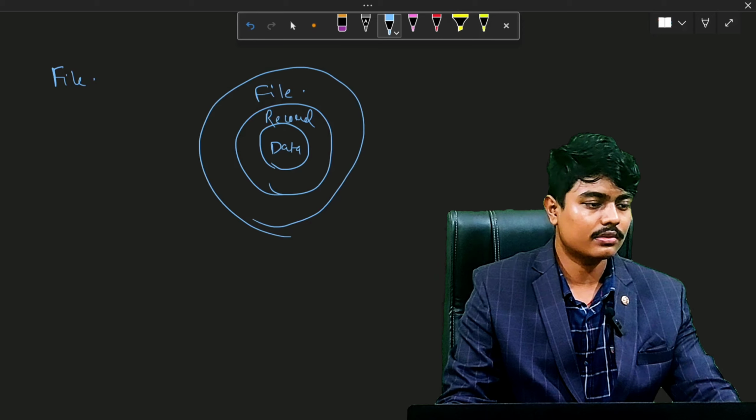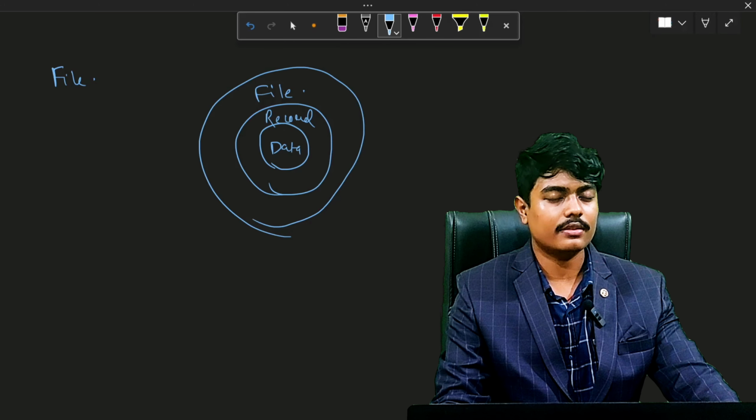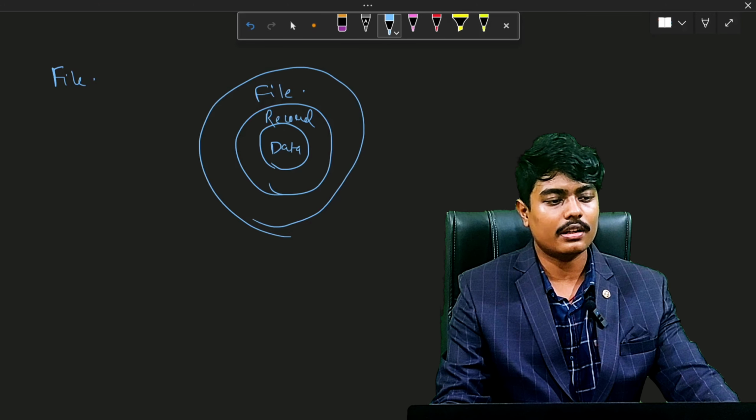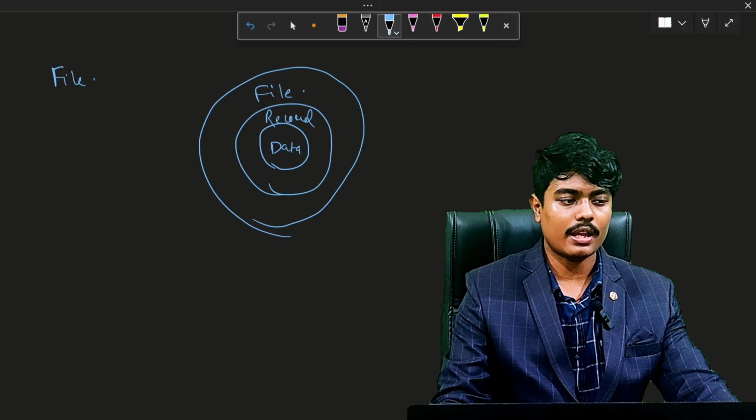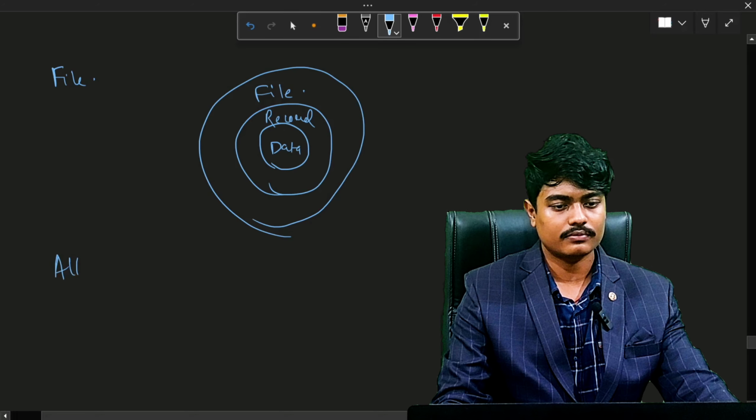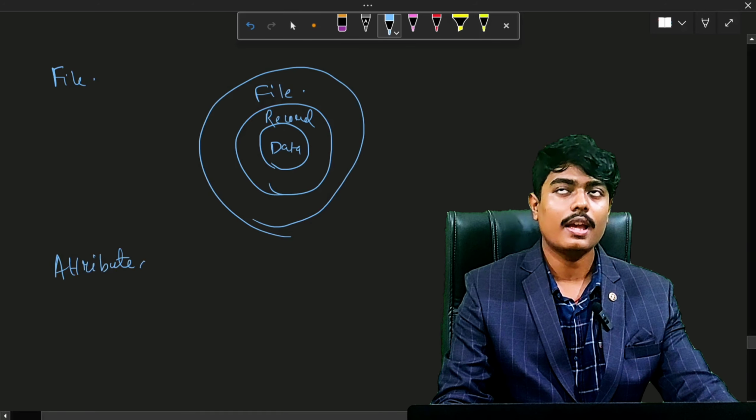If there are some employees in an office, and there are 20 records related to that, then the file of records which contains the info of all the employees would be called a file. So the file is a collection of all the records of the employees of an office. Now, talking about attribute and entity.